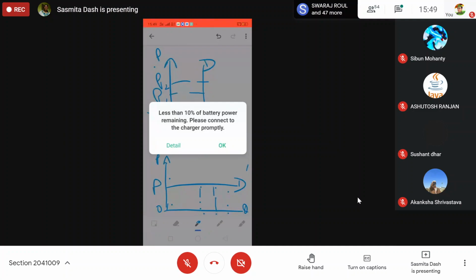What will be the price elasticity of demand? And what will be the type of the product?